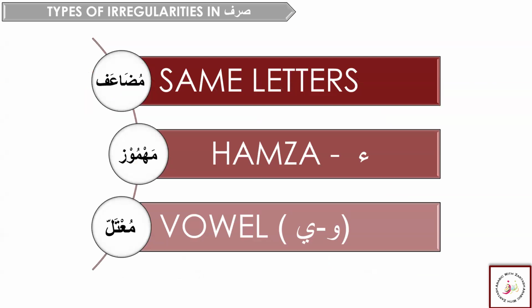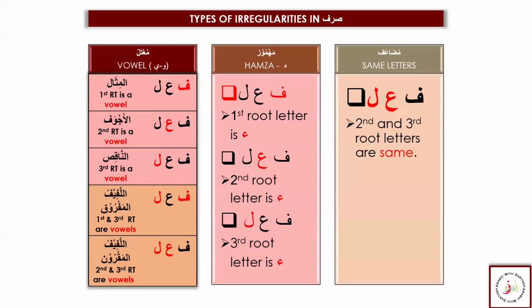We know that for mudaf, we have the two root letters the same, like the ain and the lam kalima. Then mahmuz, when one of the root letters is hamza. Then mu'tal, when one of the root letters is the waw or the ya. Mudaf, when we have the ain and the lam kalima, the second and third root letters are the same. In mahmuz, one of the root letters is hamza. It can be fa kalima, ain kalima, or lam kalima.